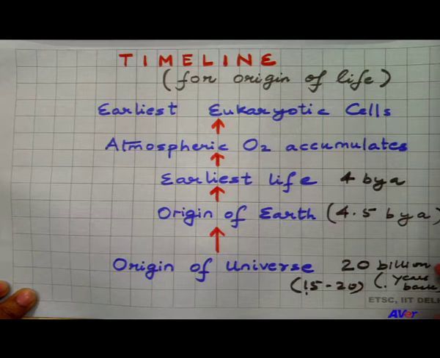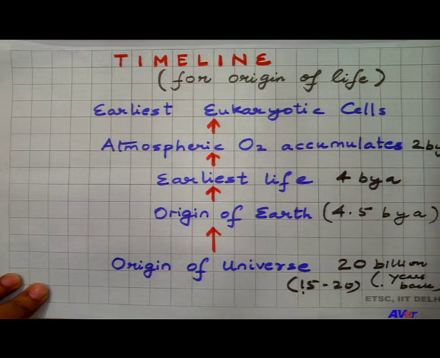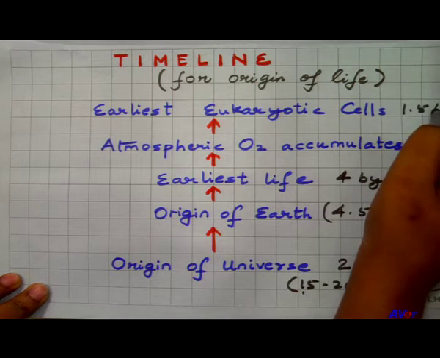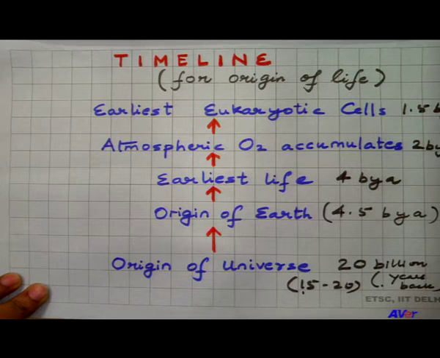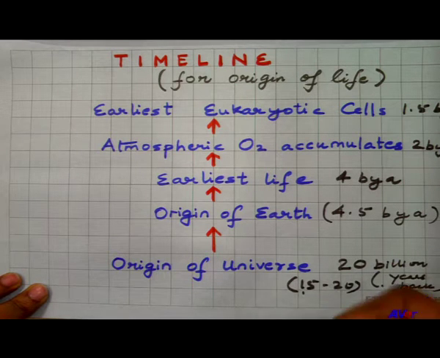And then slowly the atmospheric oxygen started accumulating in the earth's environment, and this took place about 2 billion years ago. Then the earliest eukaryotic cells emerged about 1.5 billion years ago. So, you can see that this is the sequence of events which occurred after the universe began.